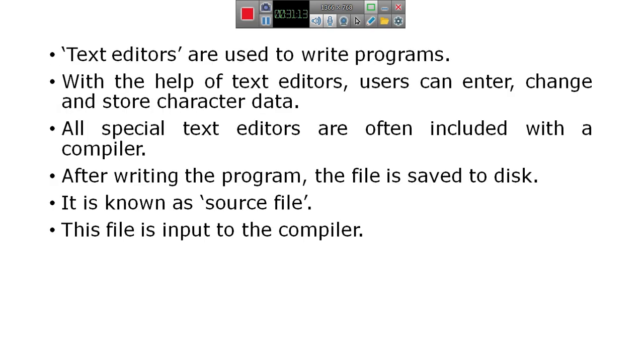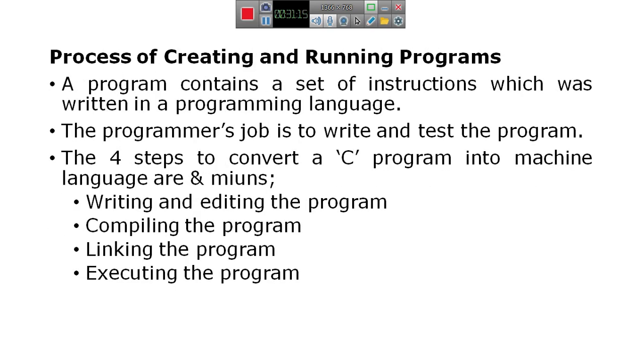The process of creating and running the program includes writing the program, compiling the program, linking the program, and executing the program. A program contains a set of instructions written in a programming language.